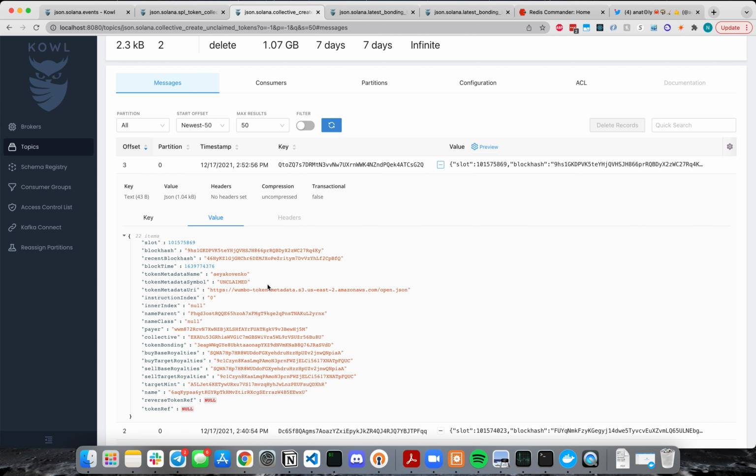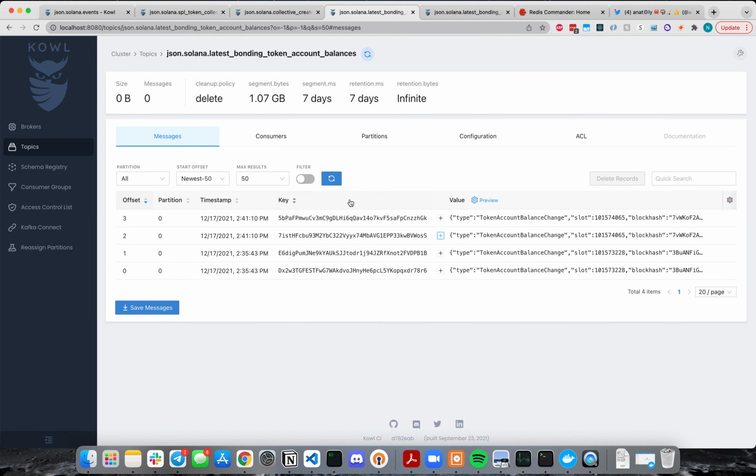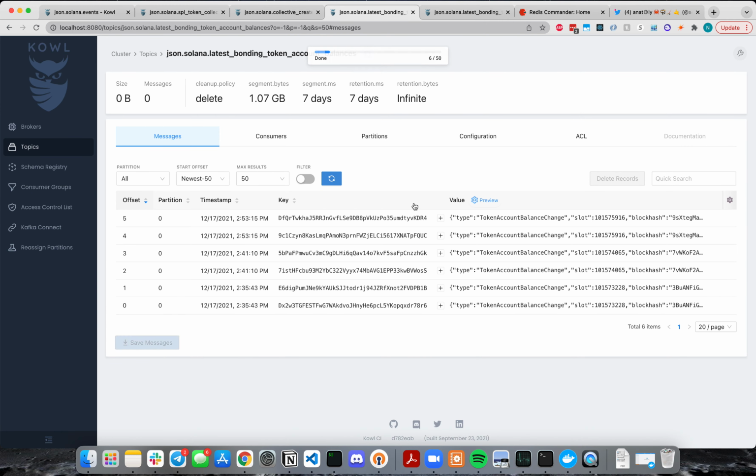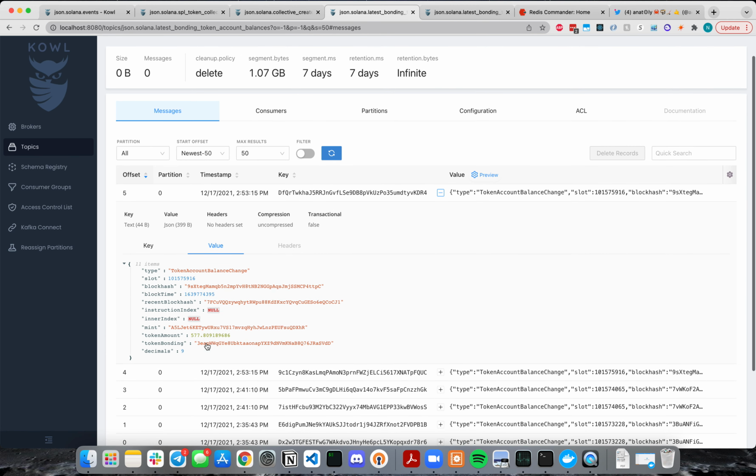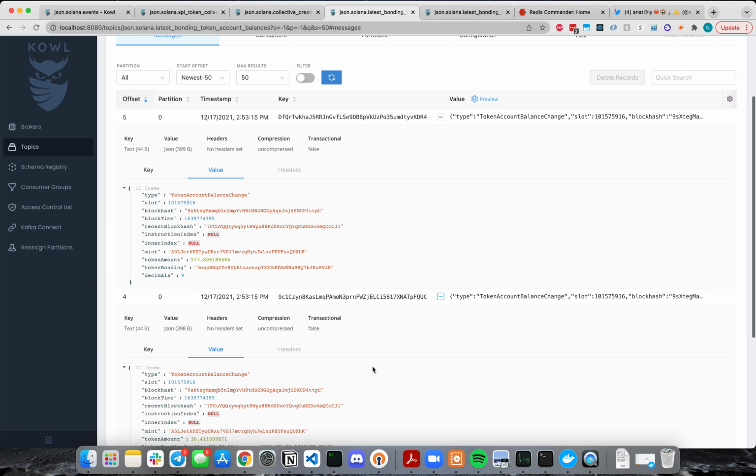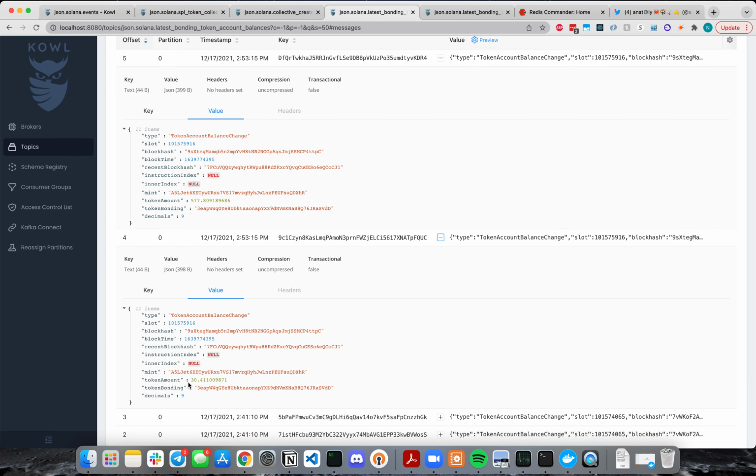Now, that's not all we can do. Recall that we bought a token. Well, we can come here, and we can see that, hey, I did in fact get 577 of those tokens, and Toli, if he were to go claim that token, would actually have gotten 30.41. And they'll continue getting those tokens as more people buy them.